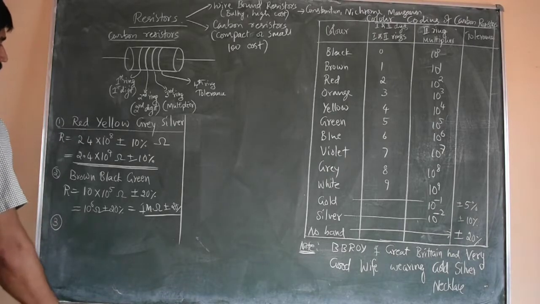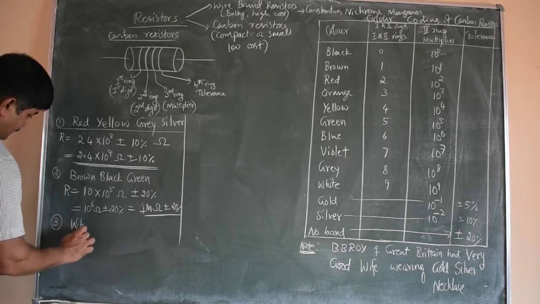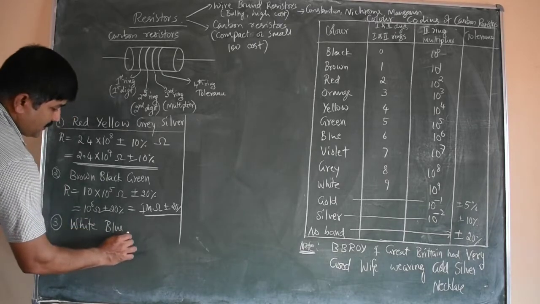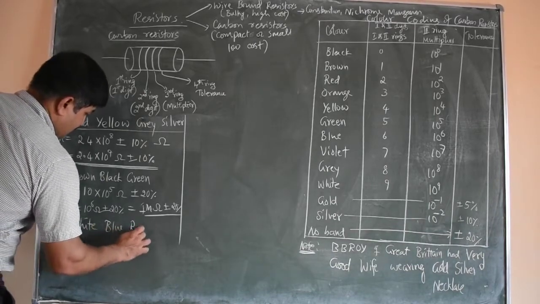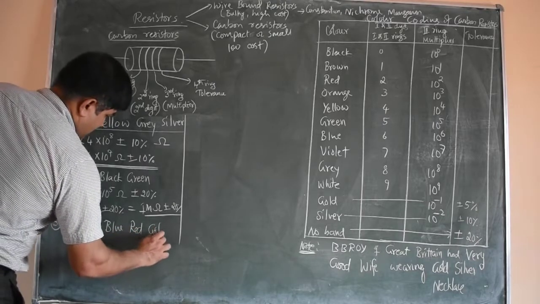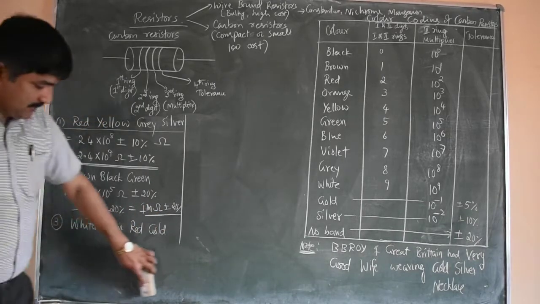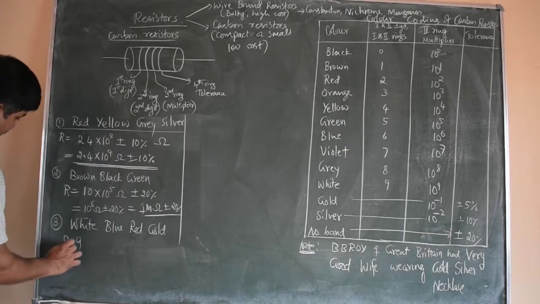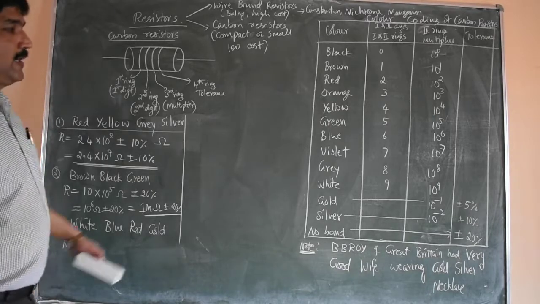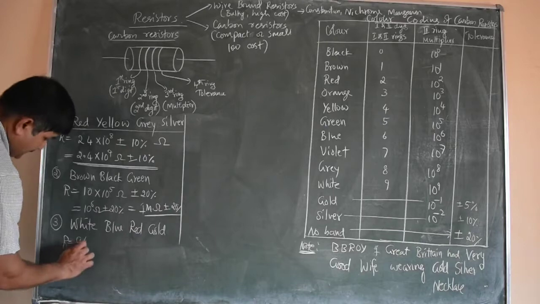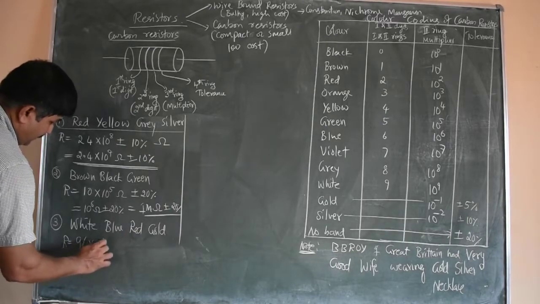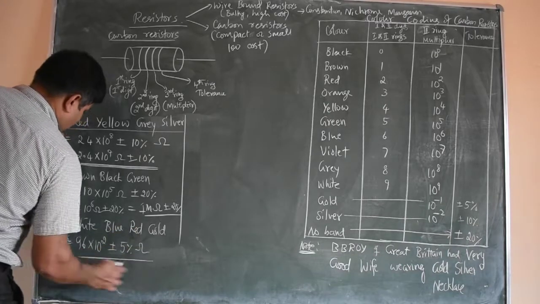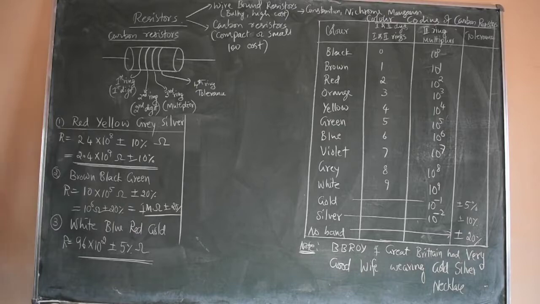Suppose the color codes are like this: white, blue, red and gold. So like this, 4 rings, colors of the 4 rings. White is 9, so the resistance value we can write 9. Blue value is 6. So 9, 6 into red, 10 power 2, plus or minus gold, which means 5% tolerance. So this is the value of resistance of that resistor.